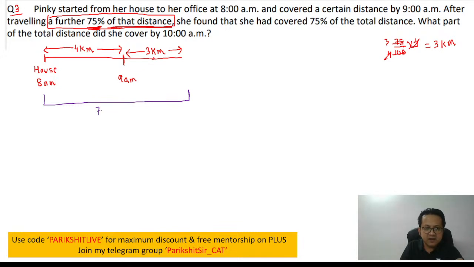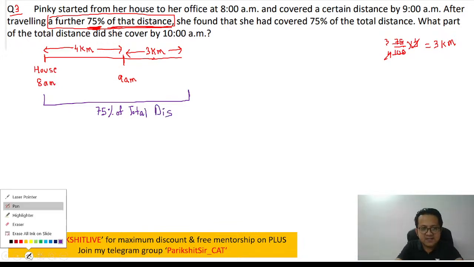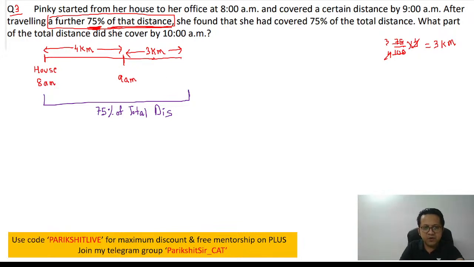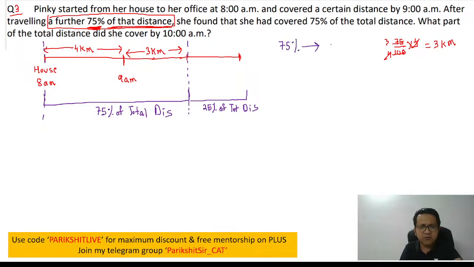So 25% will be how much? Think about it, it's super easy. 75% of the total distance corresponds to 4 plus 3, 7 kilometers.